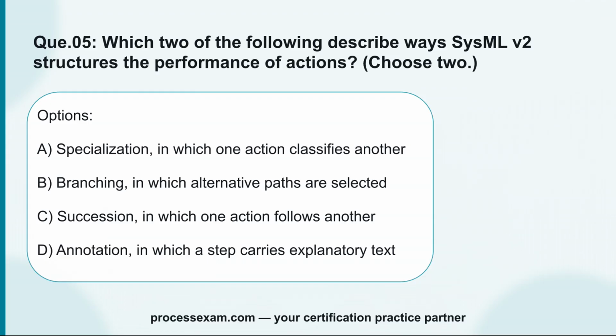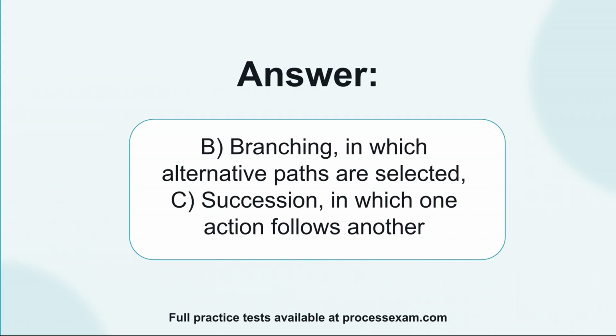Question 5. Which two of the following describe ways SysMLv2 structures the performance of actions? Choose 2. Option A. Specialization, in which one action classifies another. Option B. Branching, in which alternative paths are selected. Option C. Succession, in which one action follows another. Option D. Annotation, in which a step carries explanatory text. The correct answer is B. Branching, in which alternative paths are selected. C. Succession, in which one action follows another.